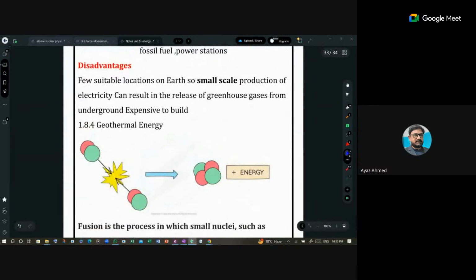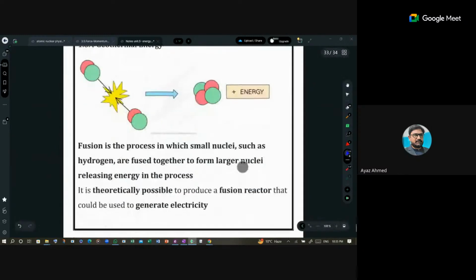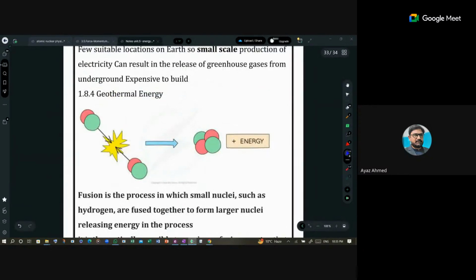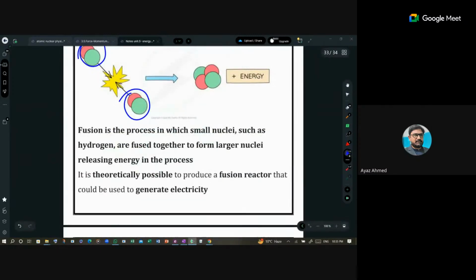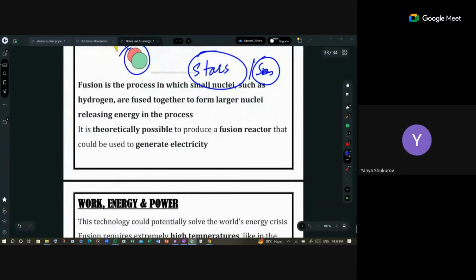And then fusion means when two pairs of protons merge together and give energy. This is usually happening with hydrogen and helium in the stars. This all is happening even in the sun. Is it okay? Is it clear to all?